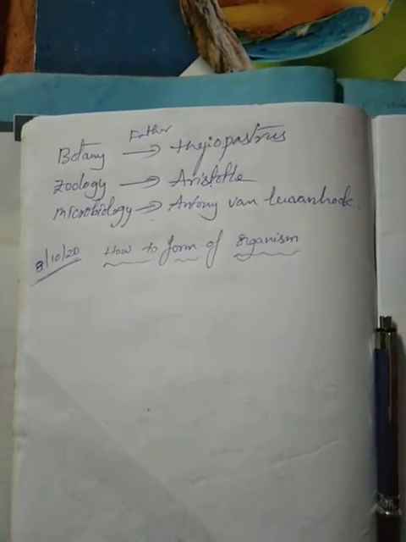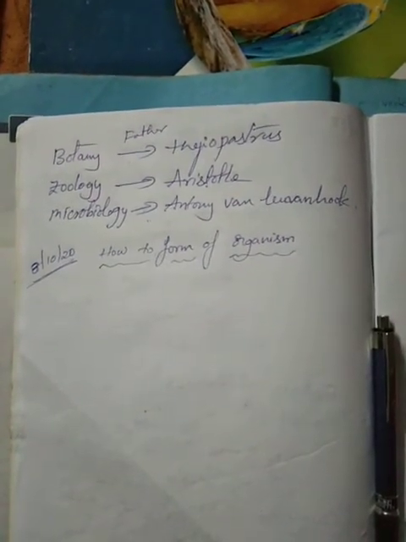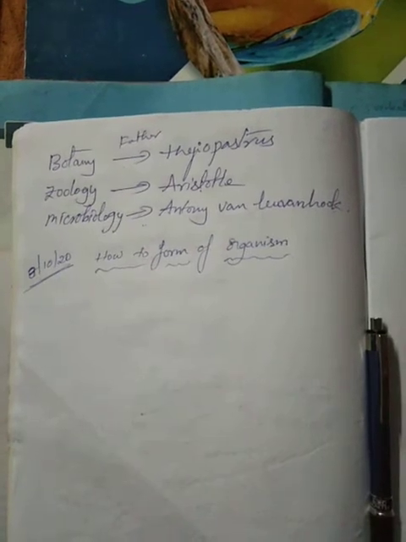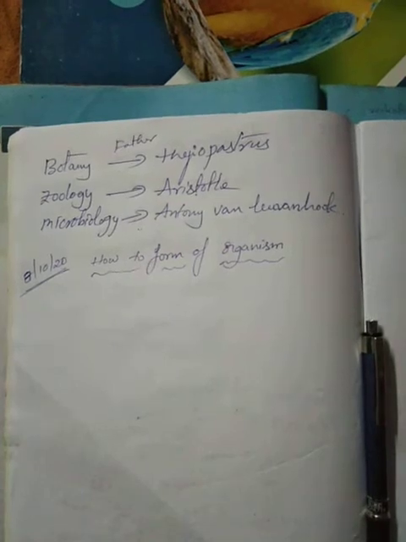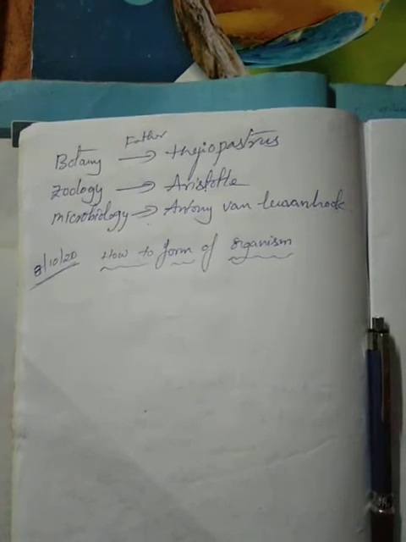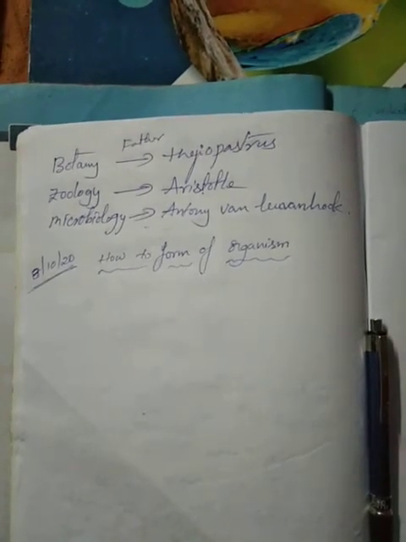You already studied biology as one subject in lower education, but it is separated into different subjects. In intermediate, you will study botany and zoology as separate subjects. I will teach only zoology. As biology students, all of you should know how organisms form. Today's topic is how organisms form, or the genesis of organisms.